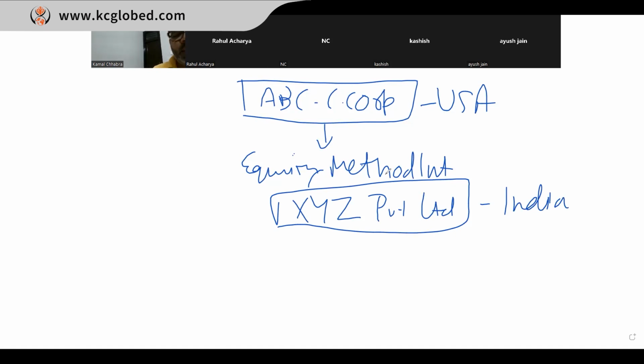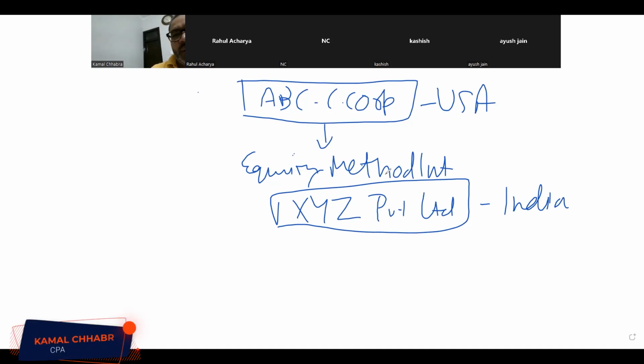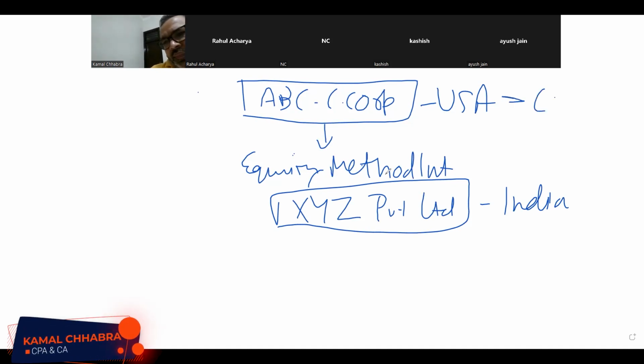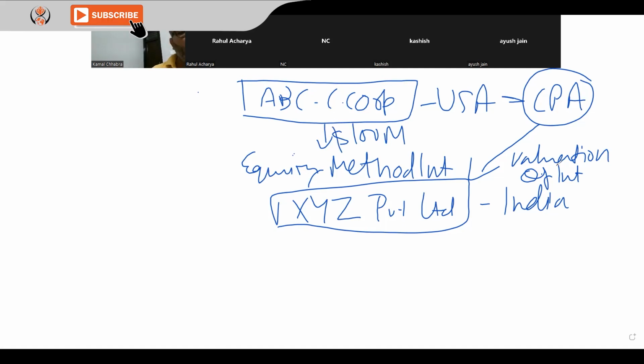Right. So here in this equity method of investment, how does this company's auditor, the CPA of this company, gain comfort over the valuation of the investment? Let's say they have made a $100 million investment in this company and acquired, let's say, 100% equity.